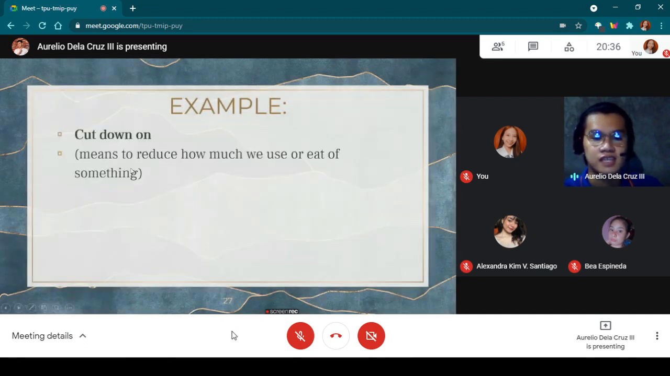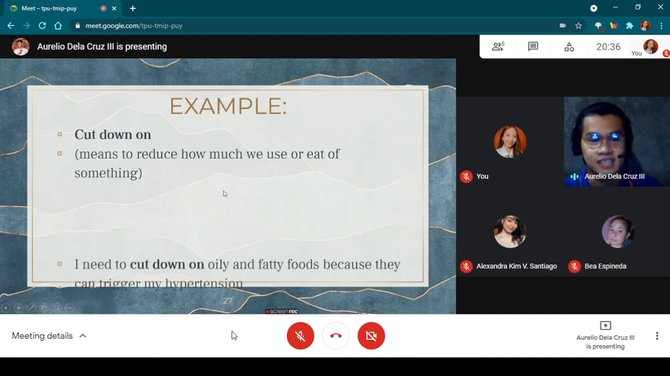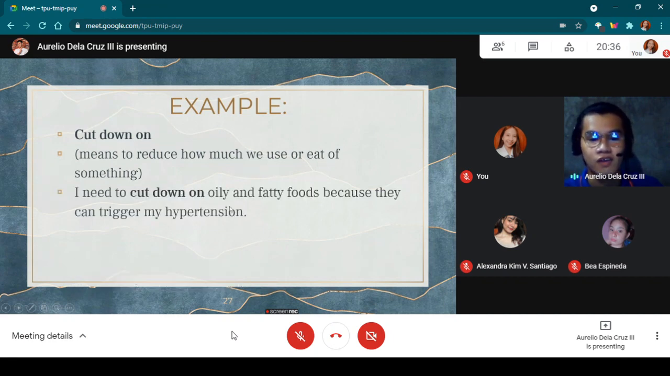Cut down on means to reduce how much we use or eat of something. In a sentence, I need to cut down on oily and fatty foods because they can trigger my hypertension. Cut down on is our phrasal prepositional verb. As you can notice, a phrasal prepositional verb uses three words, which are cut, down, and on.